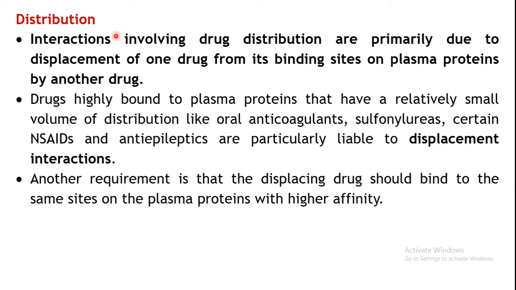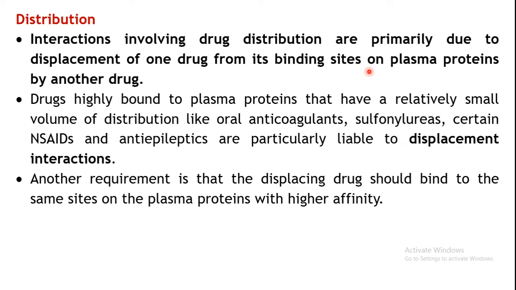Now the next concept under pharmacokinetics was distribution. Here the interactions involving drug distribution are mainly due to displacement from the binding sites on the plasma protein, because binding is a peculiar property of an individual drug.